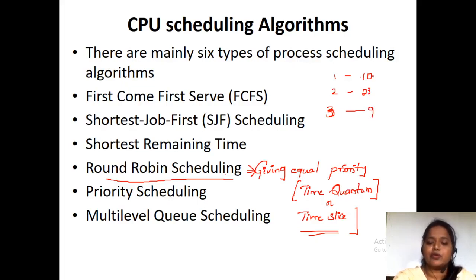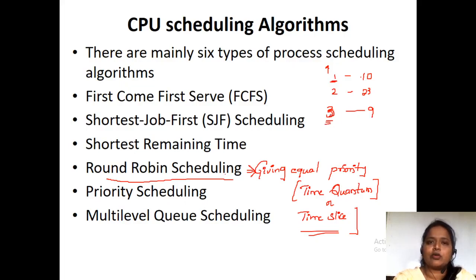Fine. So when we look at first come first serve, we are going to allocate process P1 first. Or when we look at shortest job first, we are going to allocate the process P3.